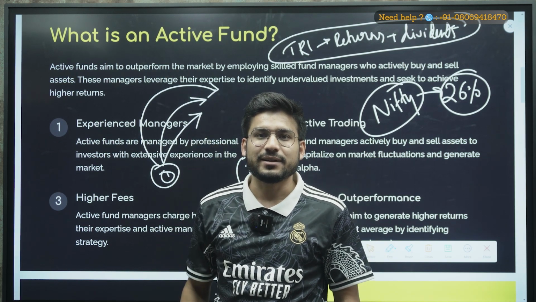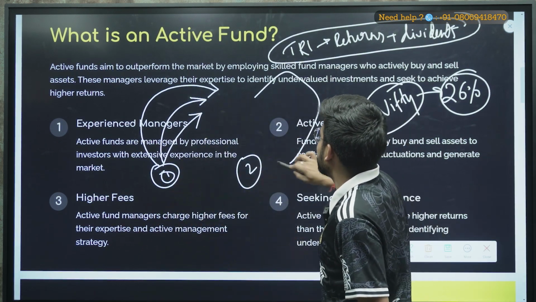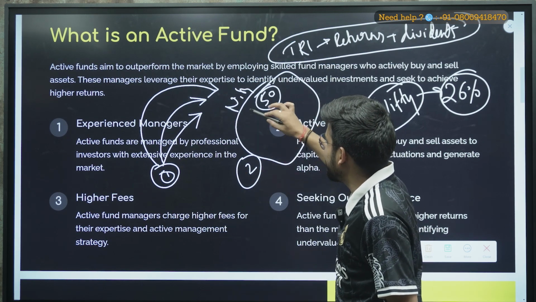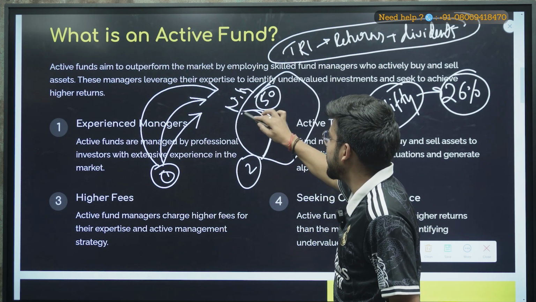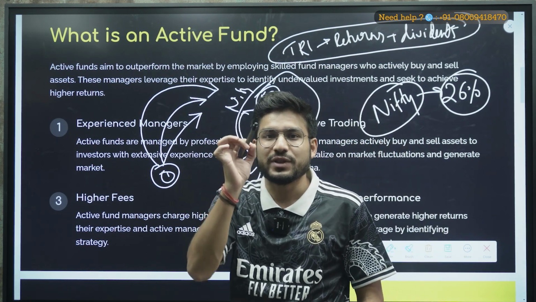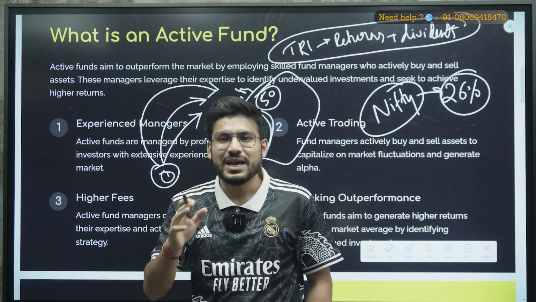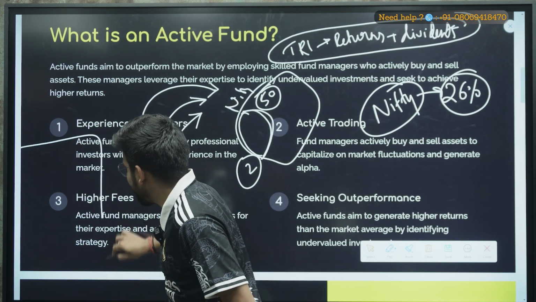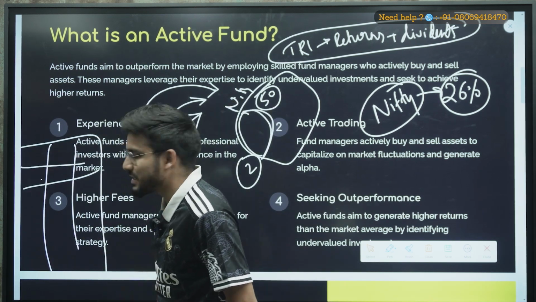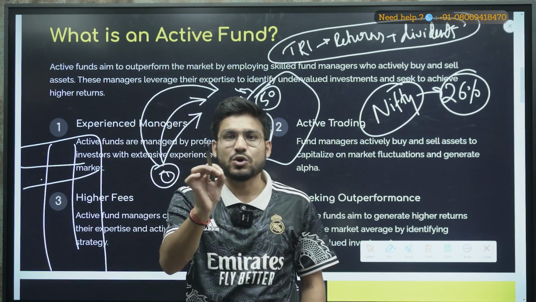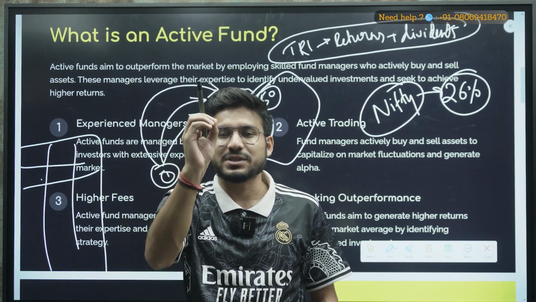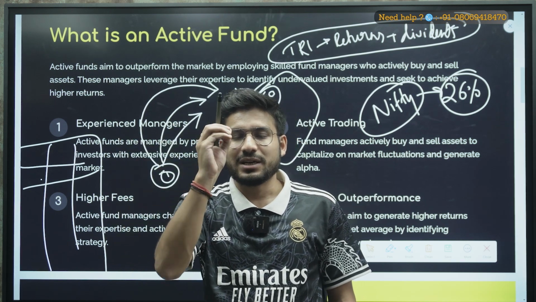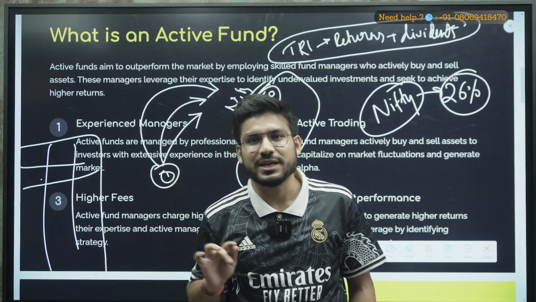So they are searching for it, they want to invest in those kinds of stocks. Why are they thinking that? Because if you look at Nifty, suppose there are 50 stocks. Out of these 50 stocks, only 2, 3 or 4 stocks are responsible for 60-70% of the returns. The remaining ones provide only 20, 25 or 30% of the returns in Nifty.